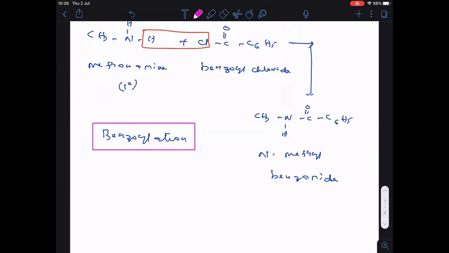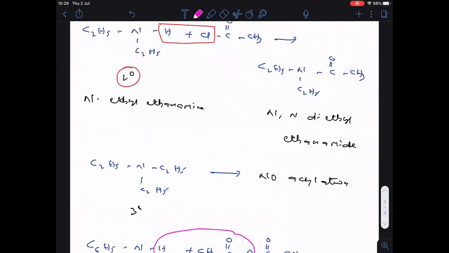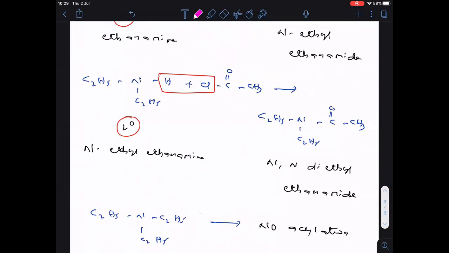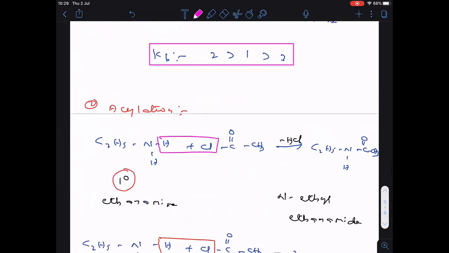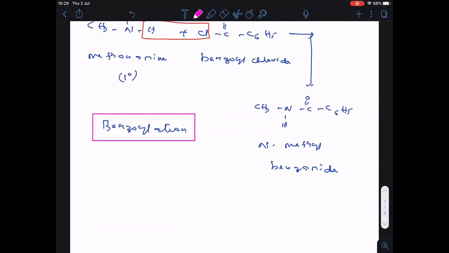But in the previous cases, we used acyl chloride. So here I am writing its name: this is acyl chloride. Since acyl chloride is used, this reaction is acylation. But in the last one, benzoyl chloride is used, so it is said to be benzoylation.